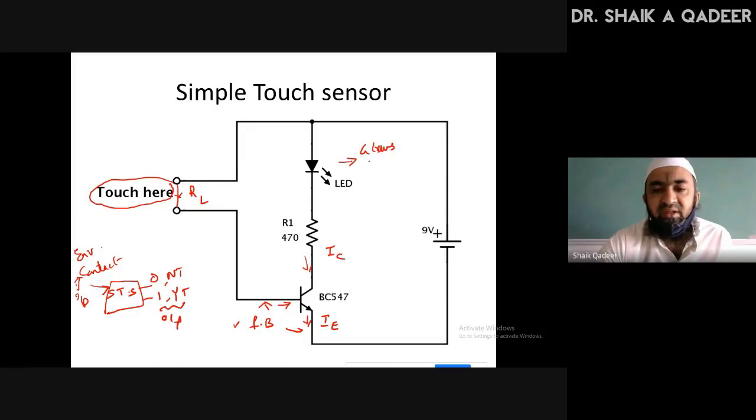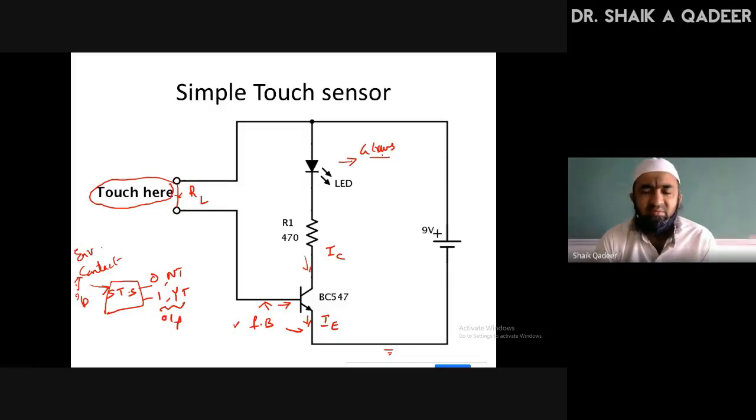This LED glows if current flows from collector to emitter. This happens when this junction is forward biased. This junction gets forward biased if we close this circuit. If we close this circuit, the collector current flows through this transistor to the ground and the circuit is closed. If the circuit is closed, this LED glows. That is the point.